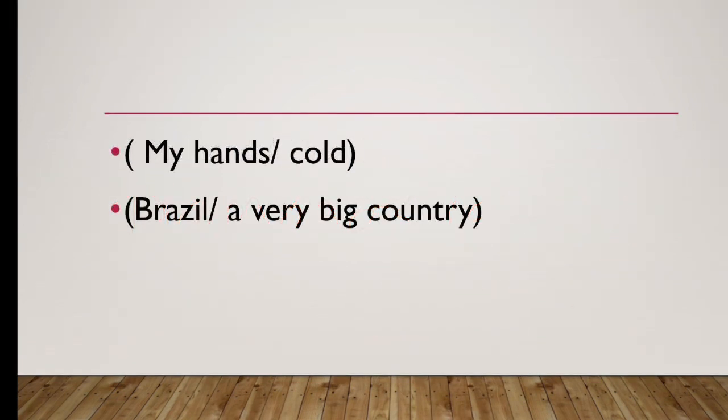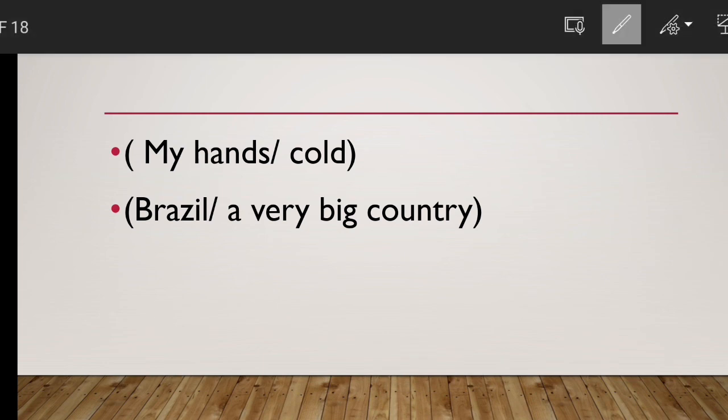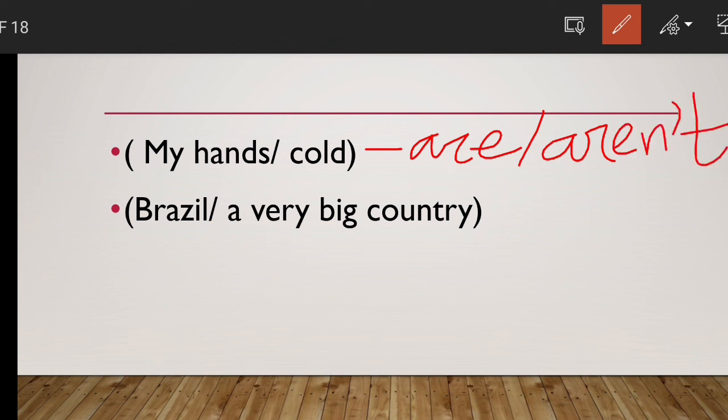So learners, here you see two phrases, my hands are cold or Brazil or a big country. What we have to write down, right? So you have to make true sentences. That means it could be positive or negative. The first one, my hands, it can be are cold or aren't cold. That means are cold or are not cold.